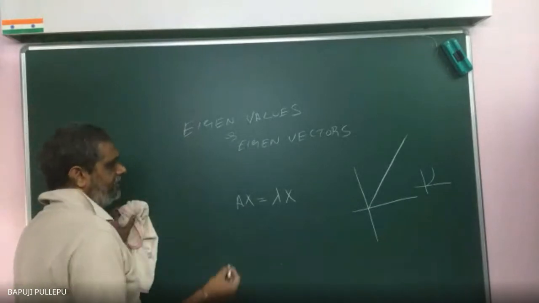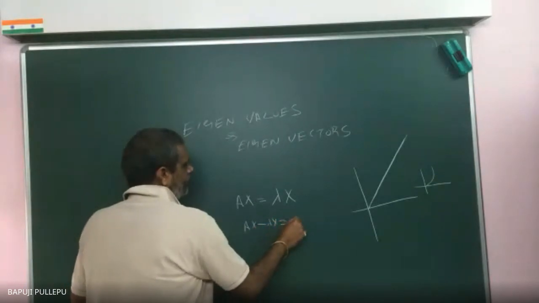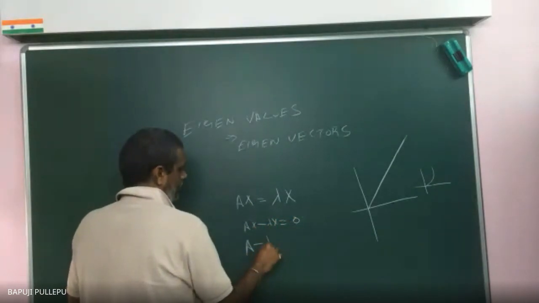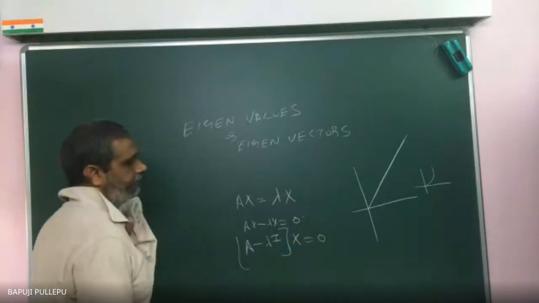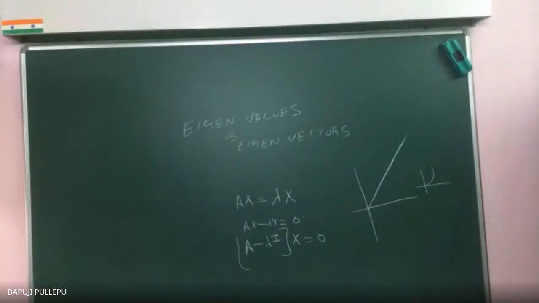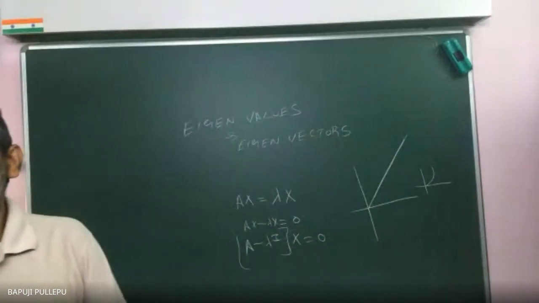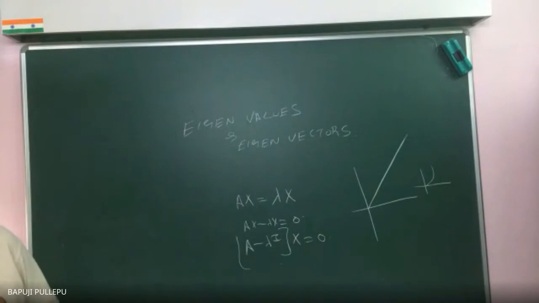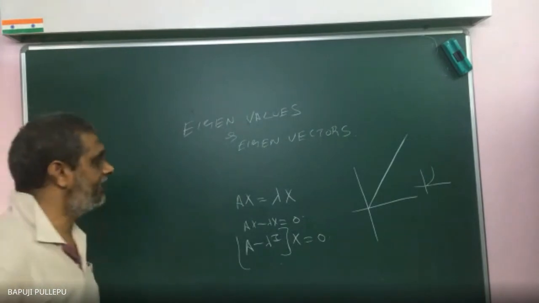In maths, if we attack the problem, you get A x minus lambda x is equal to 0. This is (A minus lambda I) x is equal to 0. For finding eigenvalues and eigenvectors, they will give one matrix in your hand. What they will ask is: find the eigenvalues and eigenvectors. If you are asked that, first you find the characteristic equation.